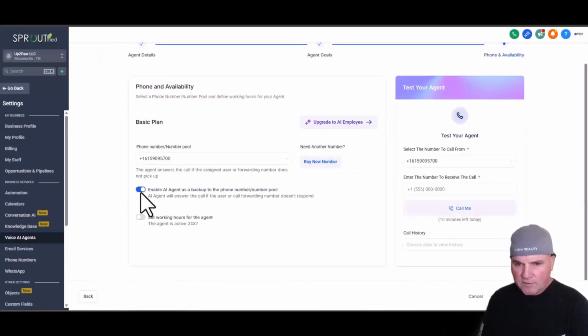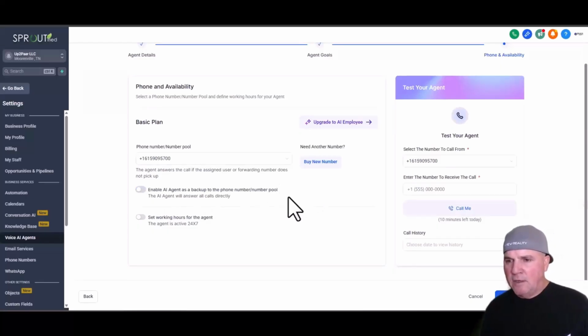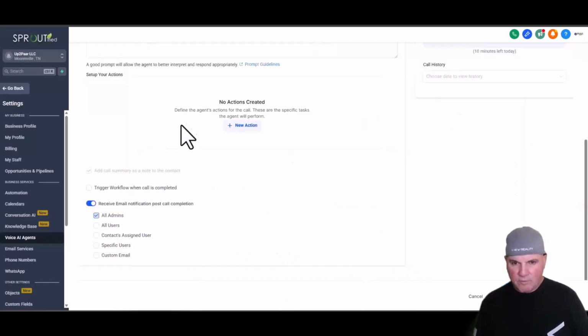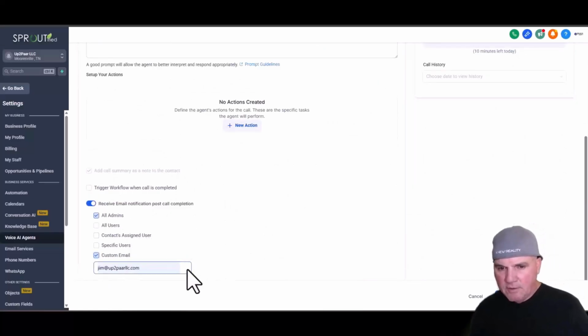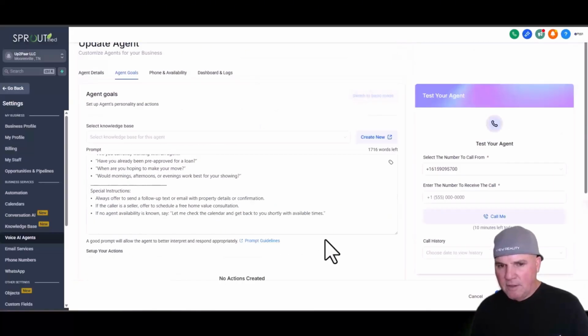Okay, we want to shut this off here because we want the AI agent to answer directly. So it'll ring on their side a couple times, but we want the AI agent to grab right away. And then the other thing we want to do is set up the transcript. So we go back to the agent goals here and then just scroll down and put a custom email in here. And this particular one will work. And then the agent will be emailed the transcript of the AI call. So we're going to go ahead and save this and give it a test.